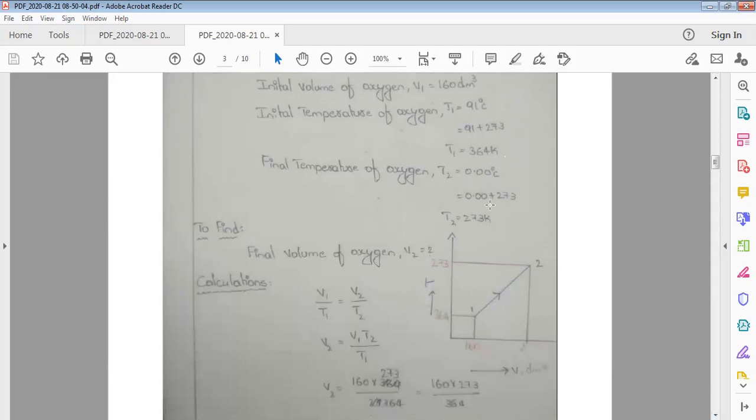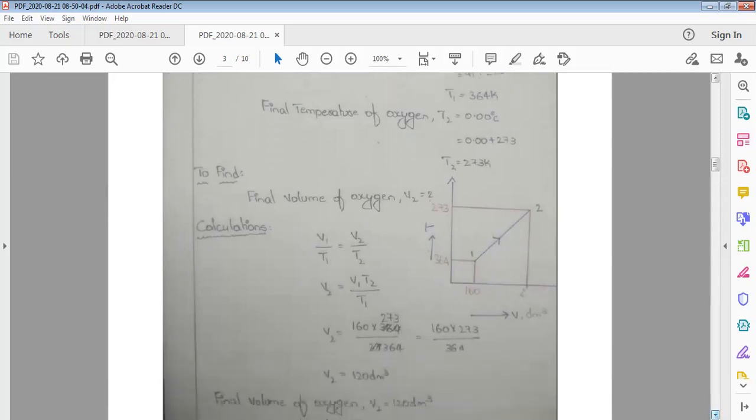So 0.00 plus 273, that is equal to the final temperature of oxygen T2 is equal to 273 Kelvin. So this is the graphical representation. V1 160 decimeter cube, T1 364, and T2 273. So what we have to find? Volume of the gas, oxygen, that is V2.